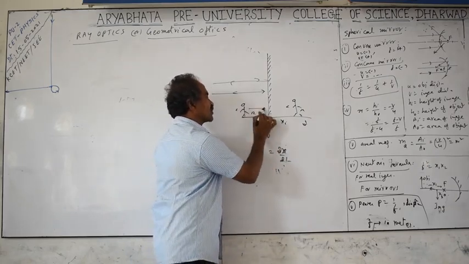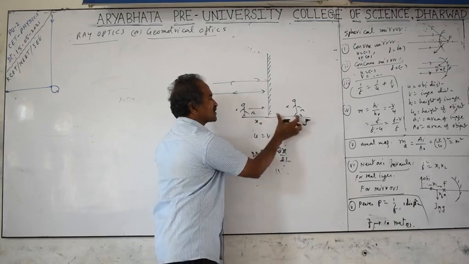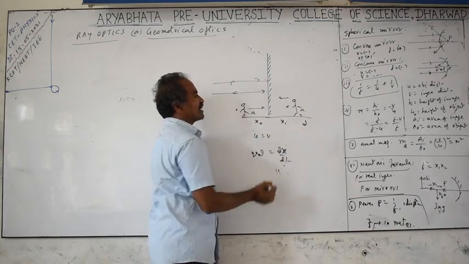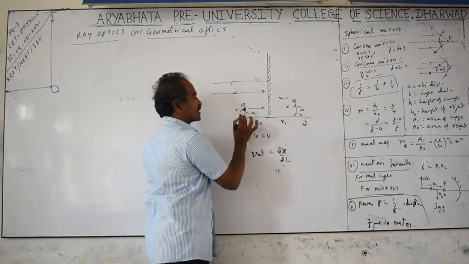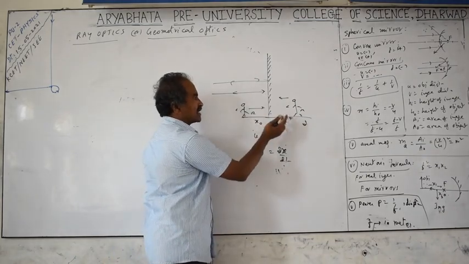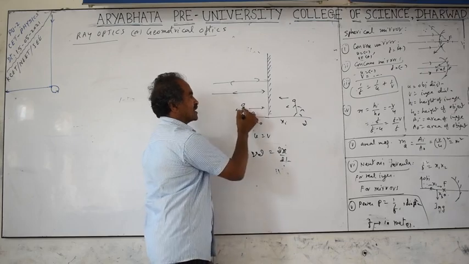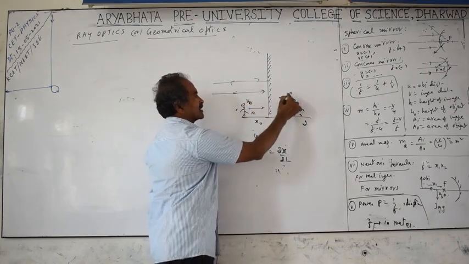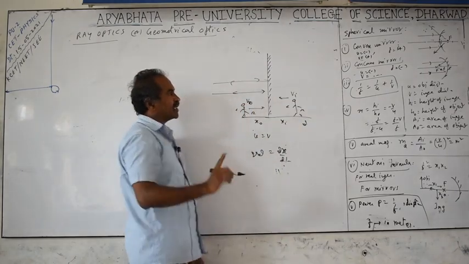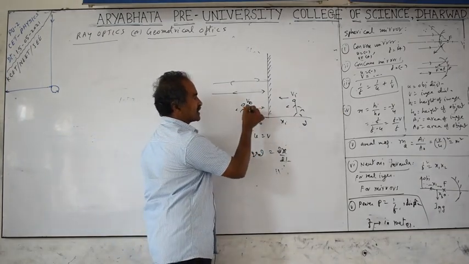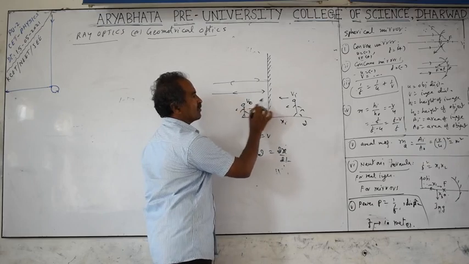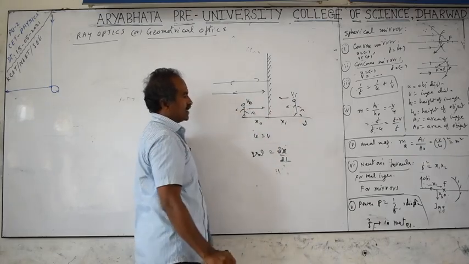But if the object is moving towards the mirror, the distance decreases. Here also it decreases. Decrease means what? The image appears to be moving towards the person with the same speed with respect to the mirror. But with respect to the person, what happens? Relative velocity in opposite direction is added. So this is the velocity of the object, this is the velocity of the image. Velocity of the object equals velocity of the image only with respect to the mirror. But with respect to the person, relative velocity becomes equal to Vo plus Vi. In opposite directions we have to add the velocities.